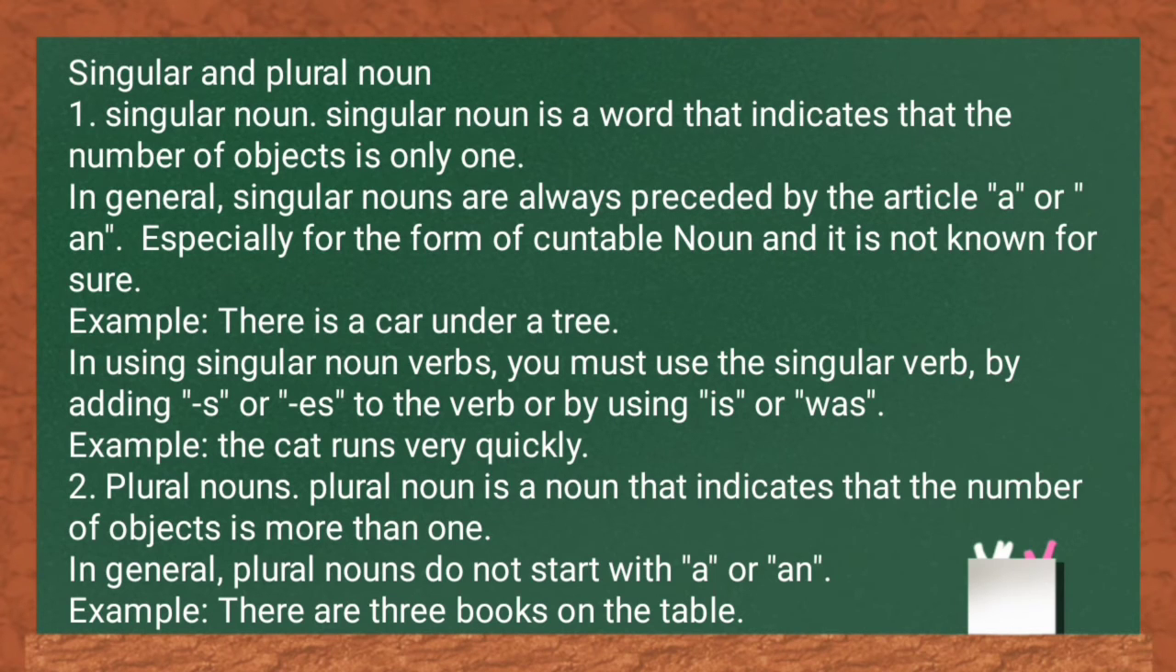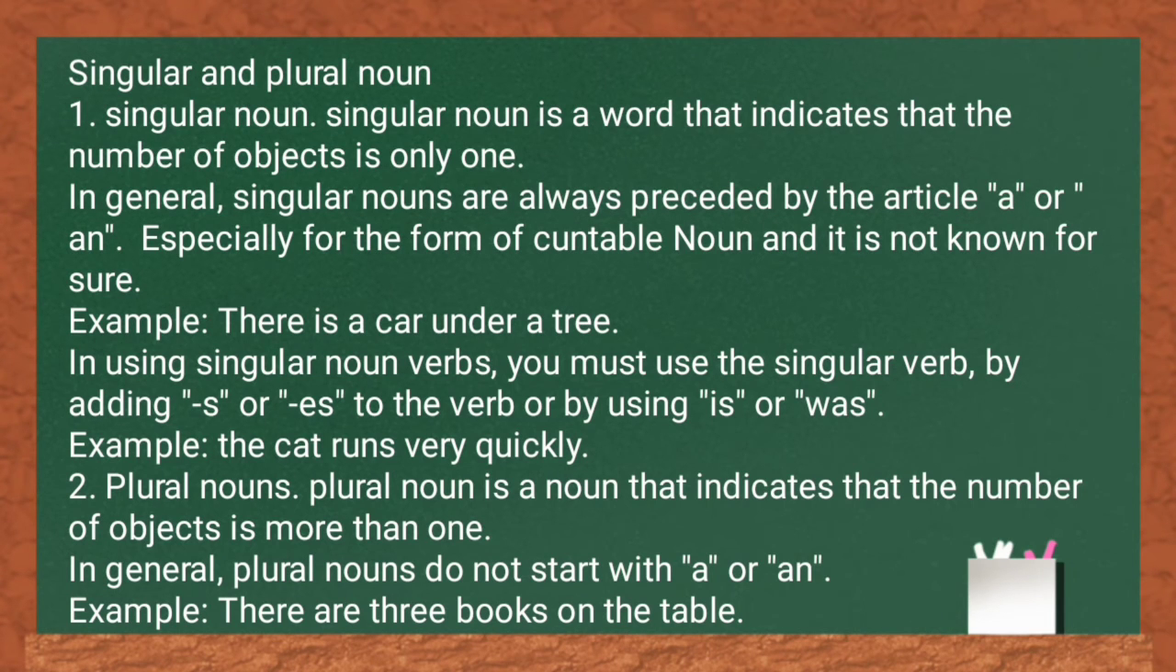Like the car, we don't know the color and so on. In using singular noun, verbs must use the singular verb by adding s or es to the verb, or by using is or was. Example: the cat runs very quickly.